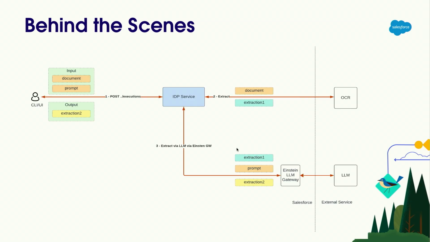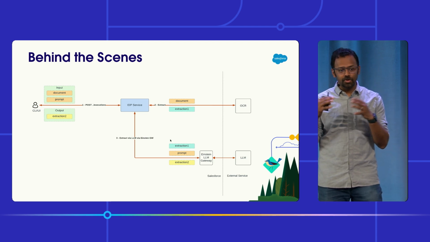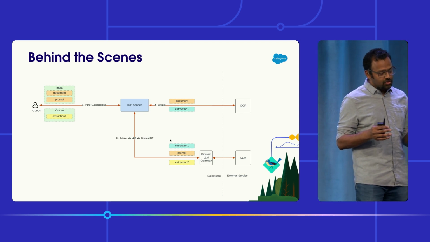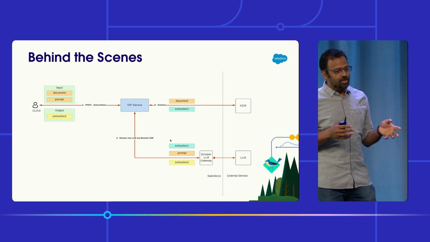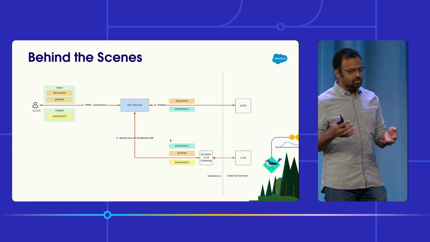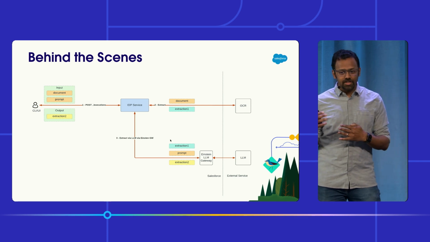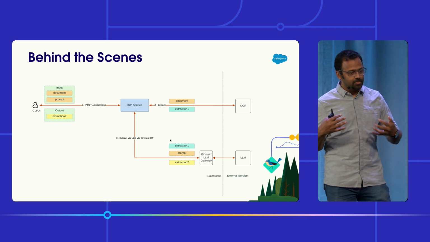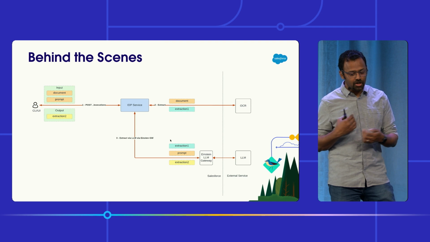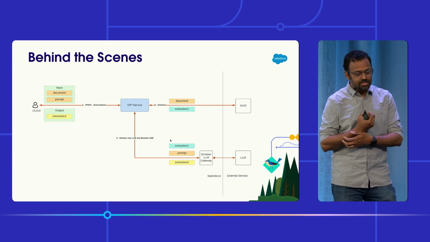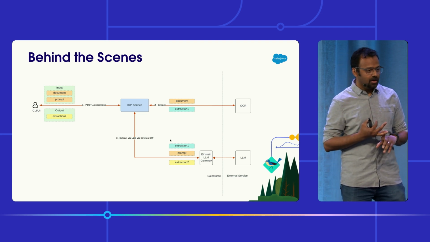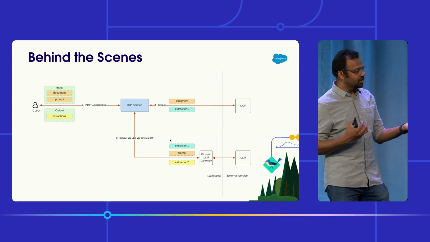So let's talk about how it works behind the scenes. Right? So you saw in the demo that we put in a document, and we put certain prompts where we were configuring our document action. So once those prompts are put in, there's an API available to run the extraction. It goes to this IDP service, and we do a couple of steps. First, we have to extract some of the schema information out of the document. We're using OCR capabilities.